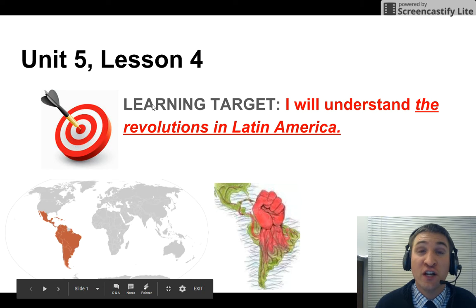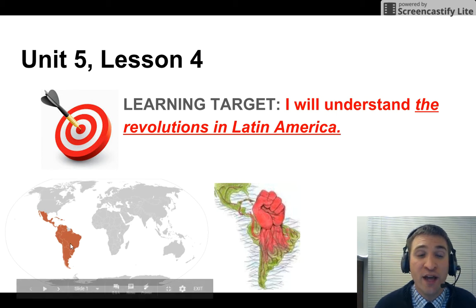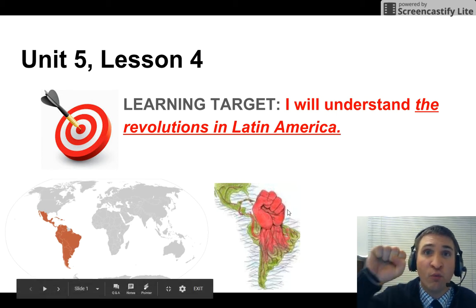Please write down your learning target. Write it down. I will understand the revolutions in Latin America. Here it is in red, and it's when the people rise up.